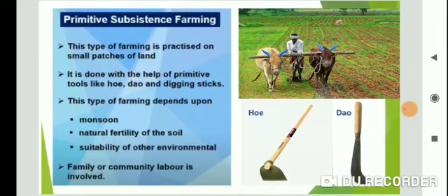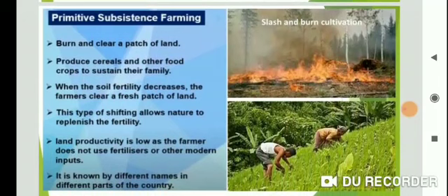See, primitive subsistence farming: burn and clear a patch of land. It means the farmer clears a small part of land, it is burnt, and then the land is cultivated, and when fertility of the land decreases, farmers shift to new land, and this is called slash and burn agriculture. Again, farmers clear a small part of land, it is burnt, and then land is cultivated, and when fertility decreases farmers shift to a new land. This is called slash and burn agriculture.